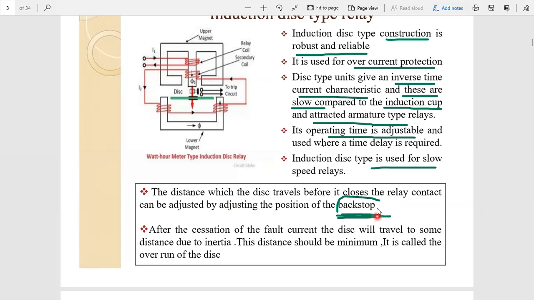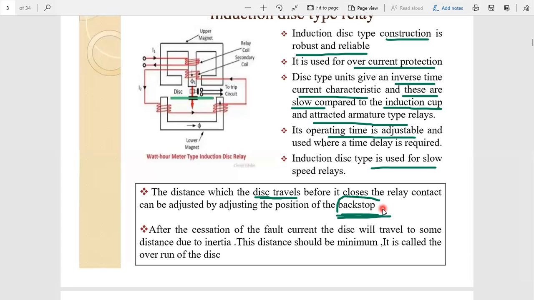That means by adjusting the backstop, we can change the disk travel distance. The disk travel distance depends on the backstop position.